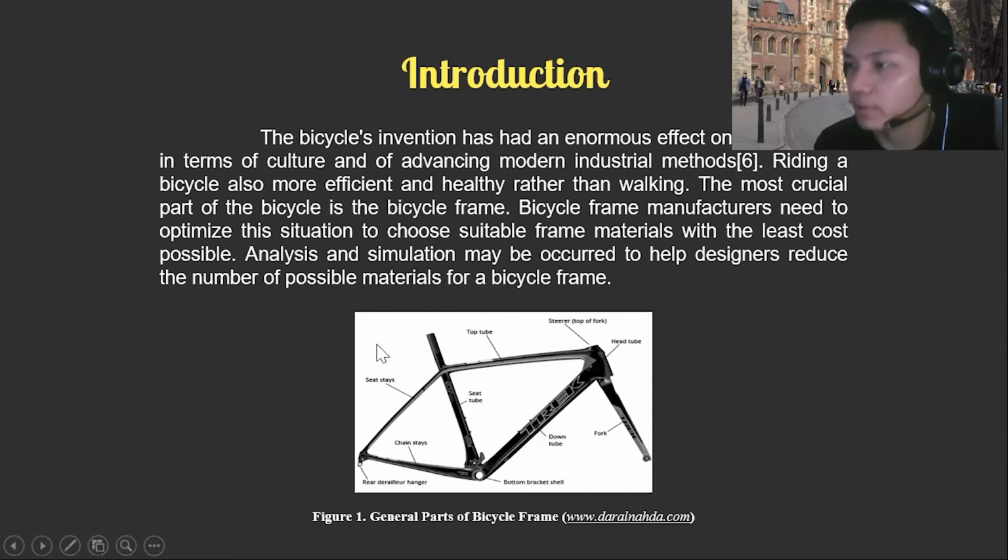As you can see in figure 1, this is the structure of a bicycle frame. There are two main triangles. The first triangle contains a top tube, a seat tube, down tube, a fork, and a head tube. The second triangle contains the seat stays, chain stays, and rear derailleur hanger.